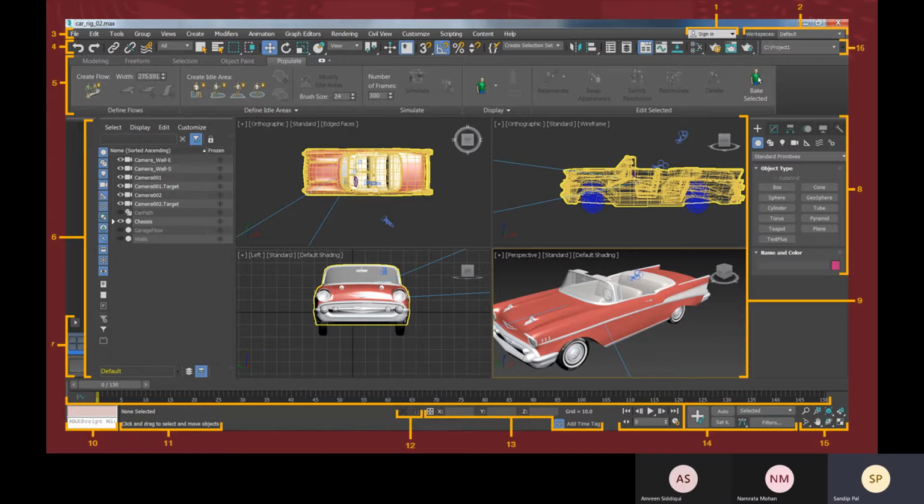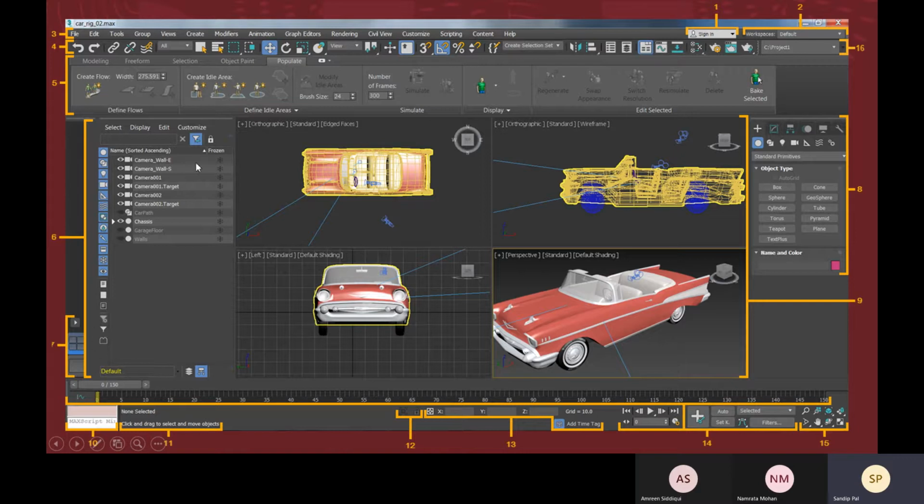And the third option is called menu bar. And the fourth, this is your main toolbar. So all the tools are present within this main toolbar. And this five, this is called your ribbon. And the six, this is called scene explorer.